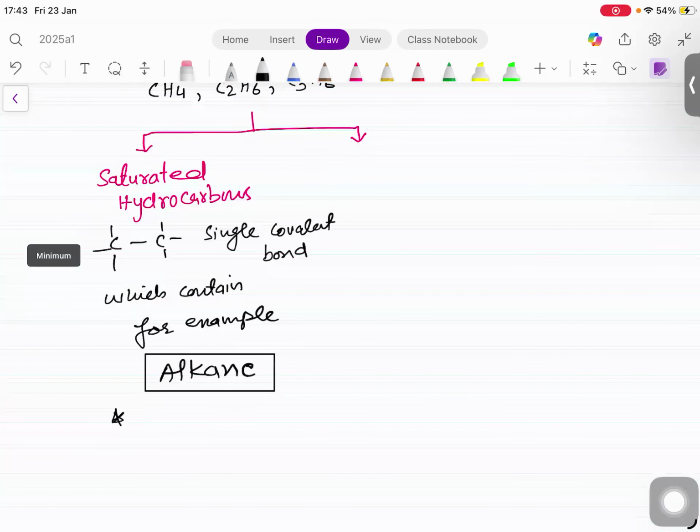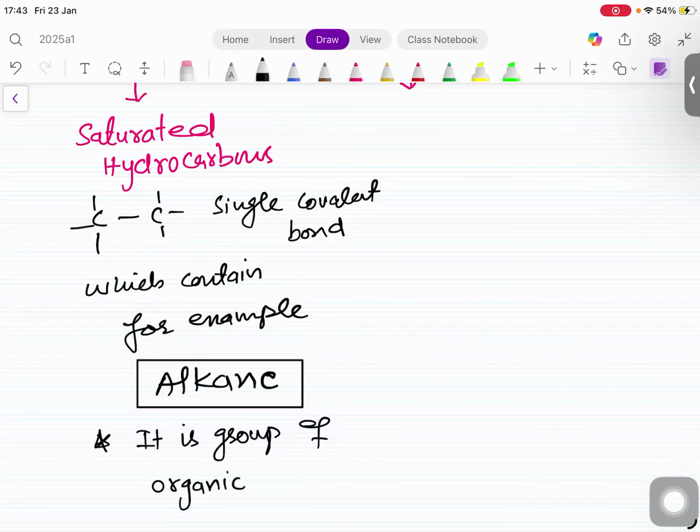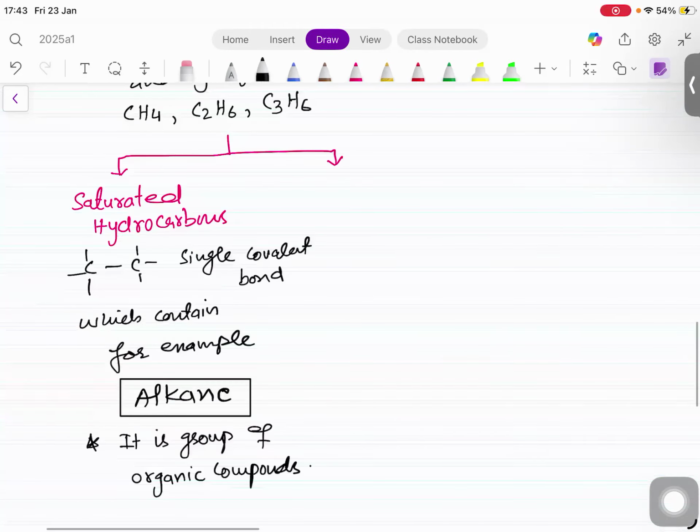So please write down, alkane is not the name of a compound, it is a group of organic compounds which are saturated.